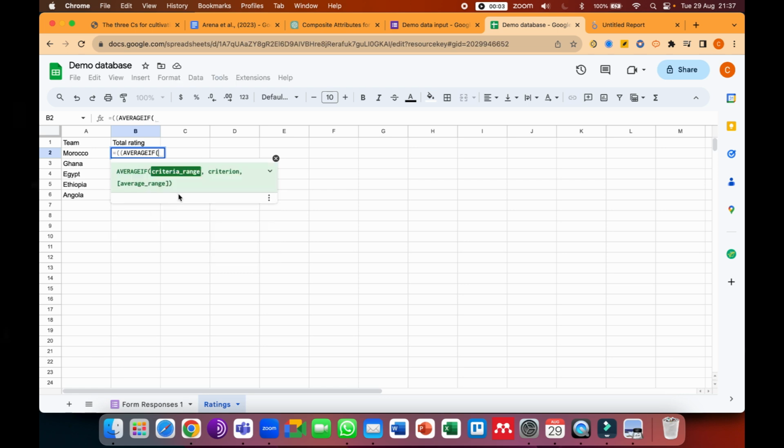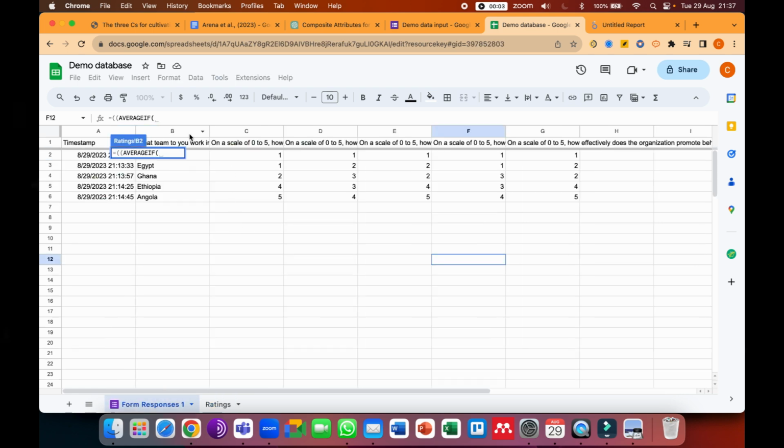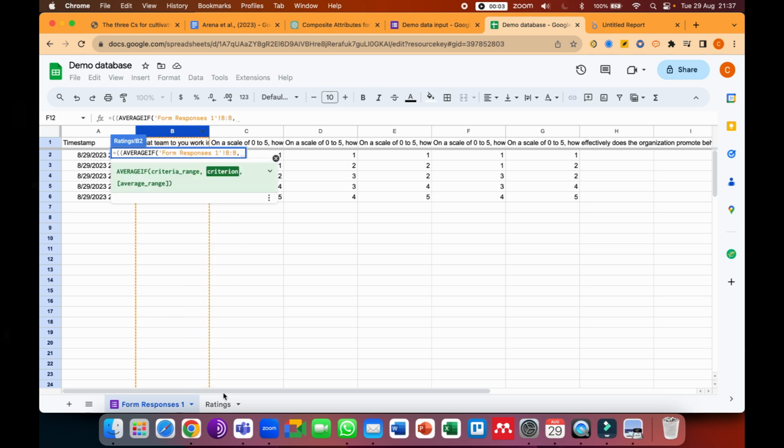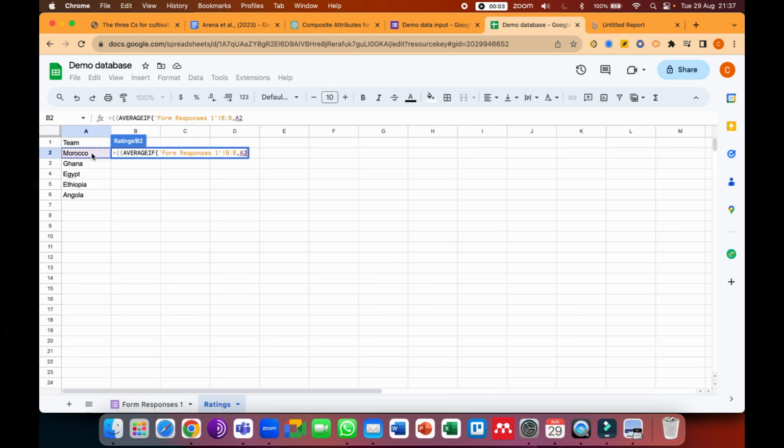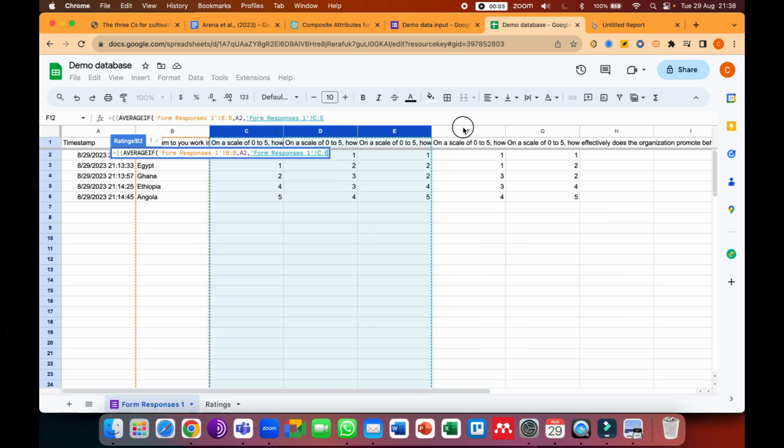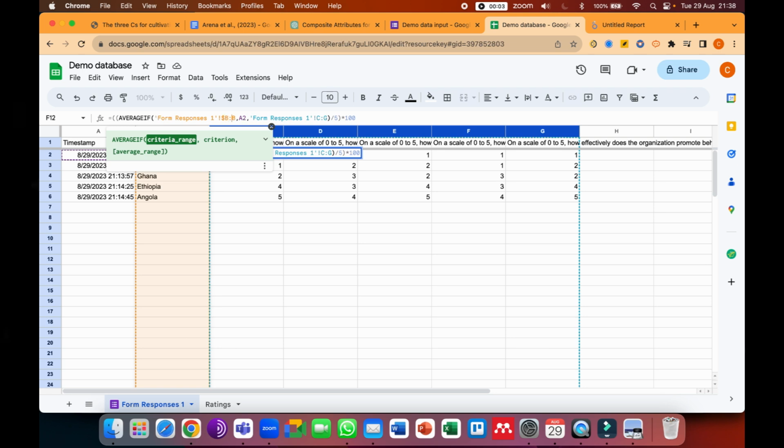Average if this column has this country or team name, then give me the average of these ones. And we are going to divide it by 5, and multiply it by 100. Then we lock these references because we're going to drag it to save time, so we're not writing the formula out 5 times.